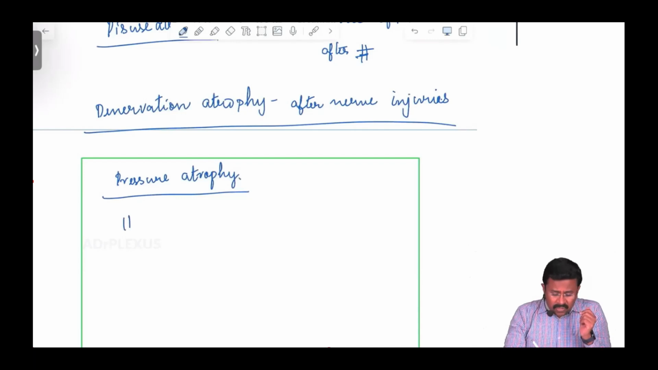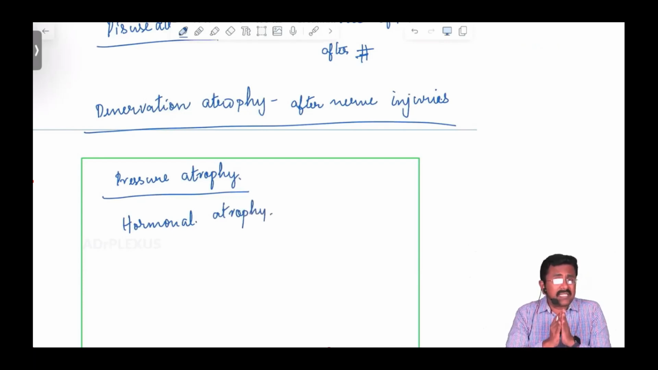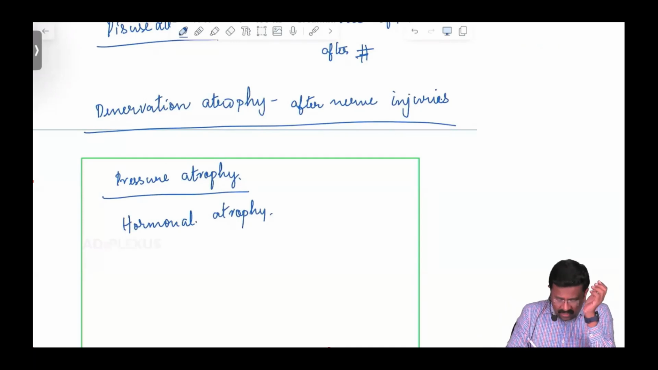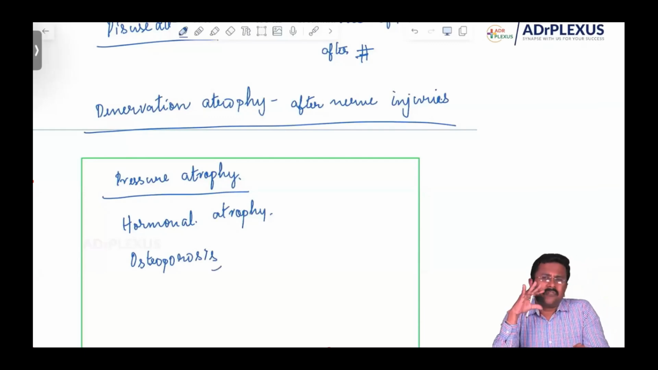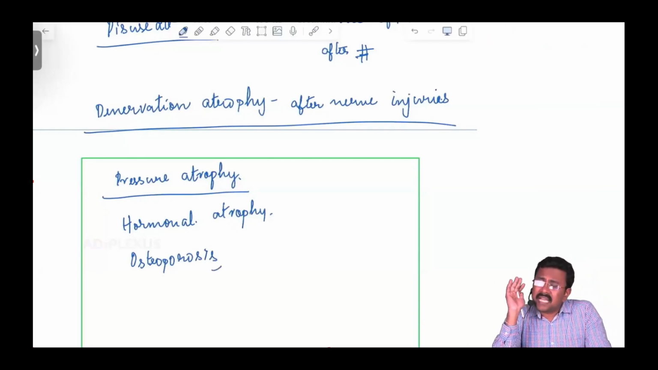Then hormonal atrophy. What happens after menopause? The breast size as well as the uterus size decreases because of the lack of hormones. So this is called hormonal atrophy. And also, osteoporosis is a type of atrophy. So remember, atrophy is a decrease in the cell size as well as cell number.